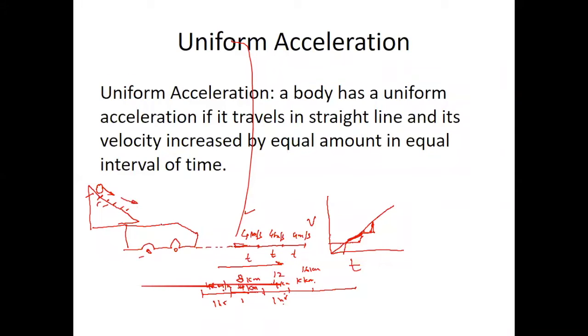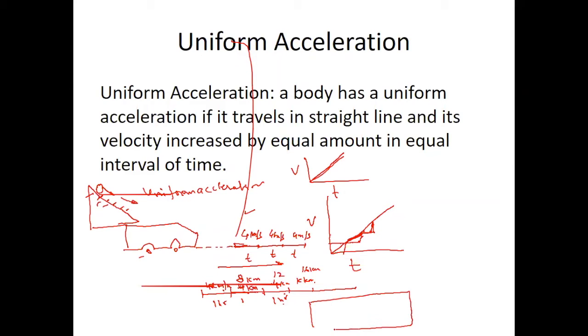That is called uniform acceleration. I'll show you one graph. This is the velocity over time. So this is also, if you draw the graph,